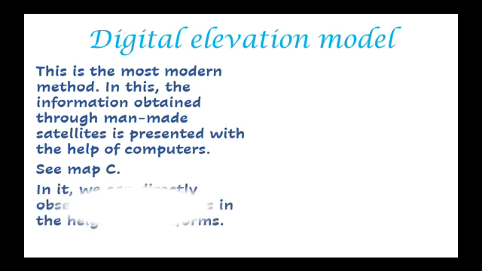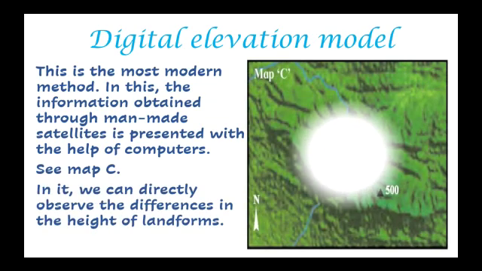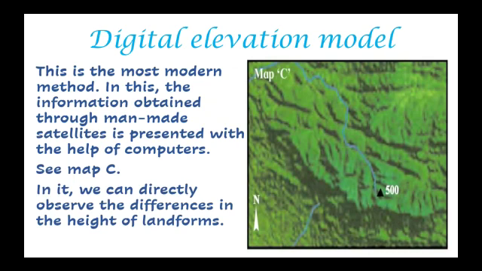Now see the map. In the map you will observe that we can directly observe the differences in height of landform. Here you will see the land in green color, but as the height changes, you will see the different height and shape in the map.